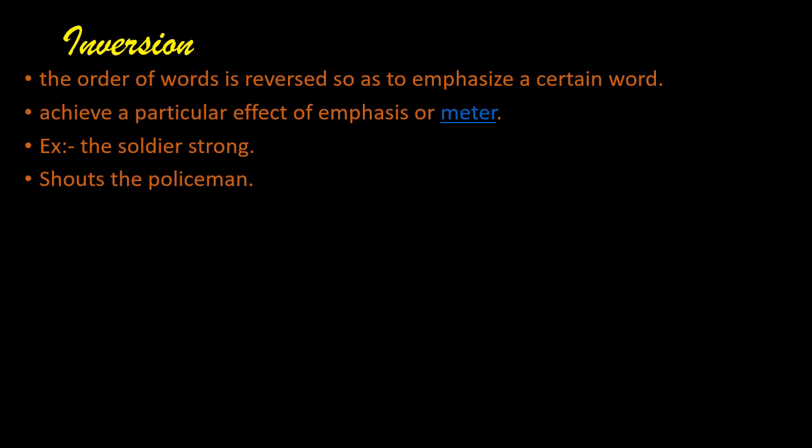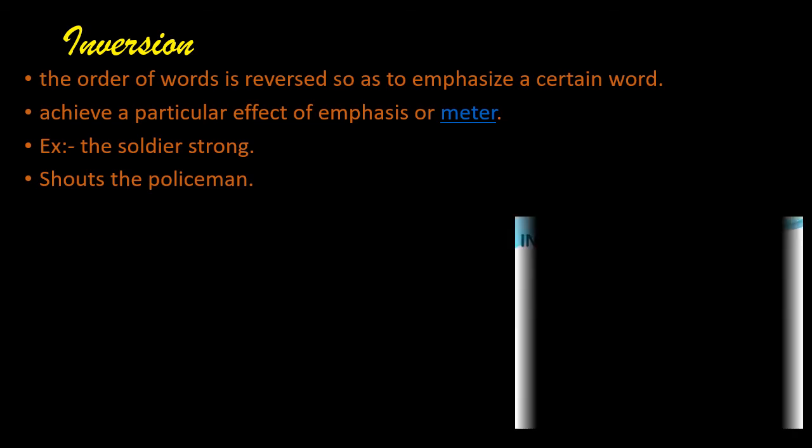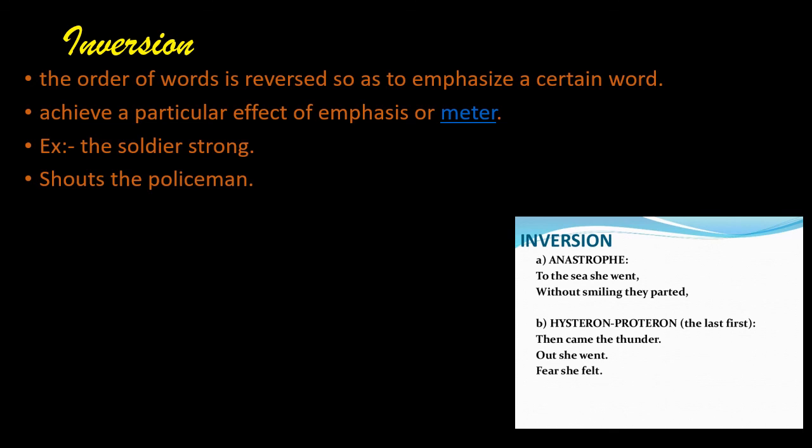Another name for inversion is anastrophe. Anastrophe is another word for inversion. For example, to the sea she went. It should be she went to the sea. Without smiling they parted. The correct order should be they parted without smiling. Just to give the effect or to get the rhyming, this kind of inversion is used in poems. It need not be in the correct grammatical order. So if the sentence is not in the correct grammatical order, it is called inversion.